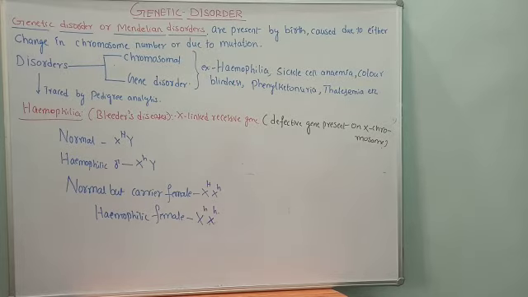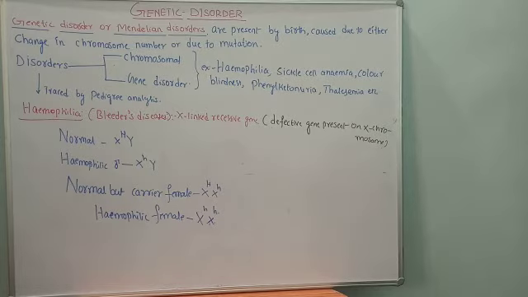Now we will talk about the types of disorders. For our convenience, we classify disorders into two categories: chromosomal disorders and gene disorders. And the inheritance of these disorders can be traced by pedigree analysis.